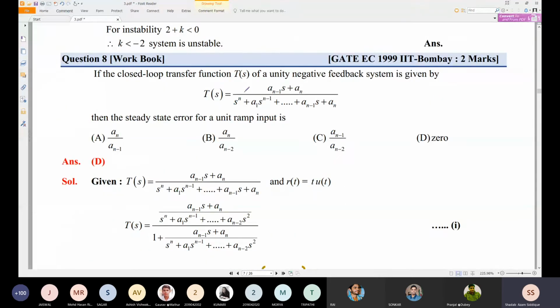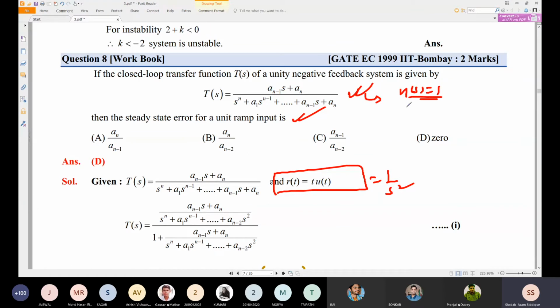So this is the problem. If the closed loop transfer function T(s) of a unity feedback system is given by this one, then the steady state error for the unit ramp input is? For the ramp input, this will become 1 by s square. To have the transfer function, as for the last problem we have seen, we just take H(s) equal to unity, and we compare with K G(s) divided by 1 plus G(s) into H(s), with H(s) equal to 1.